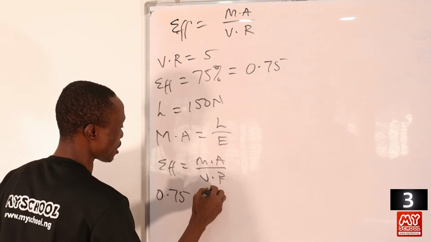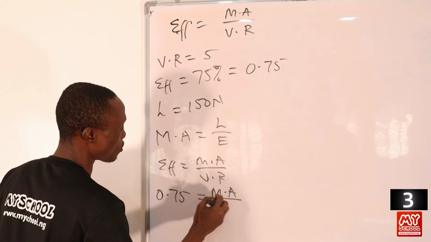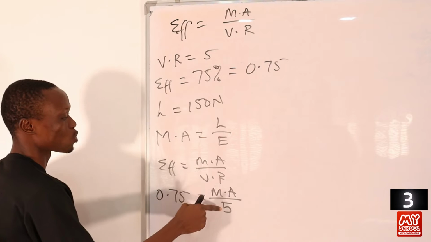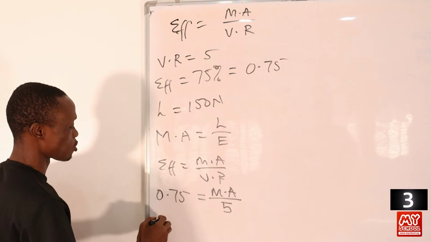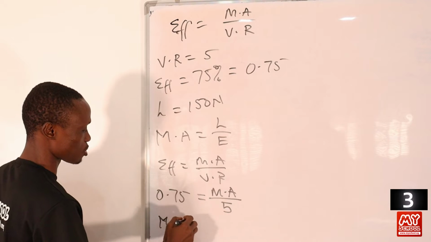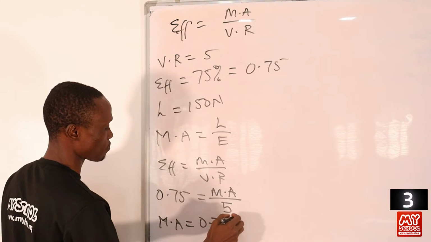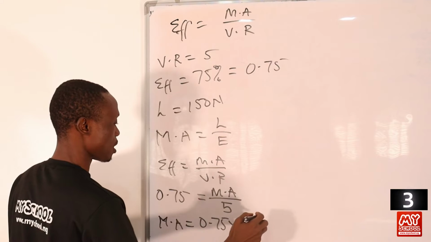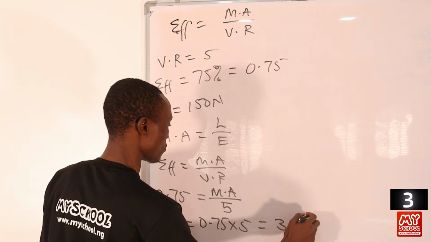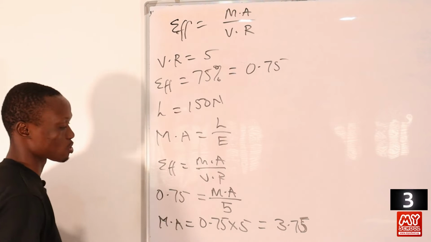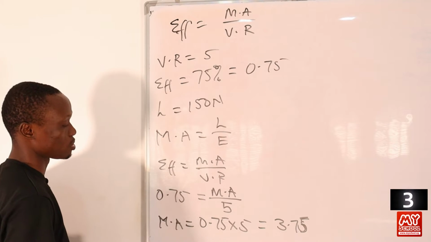So mechanical advantage, we don't know, all over velocity ratio, which is 5. Now we just make mechanical advantage the subject of formula by simply cross multiplying, so that mechanical advantage is equals to 0.75 times 5, right? And this will be equals to 3.75. Okay, so the value of our mechanical advantage is equals to 3.75.